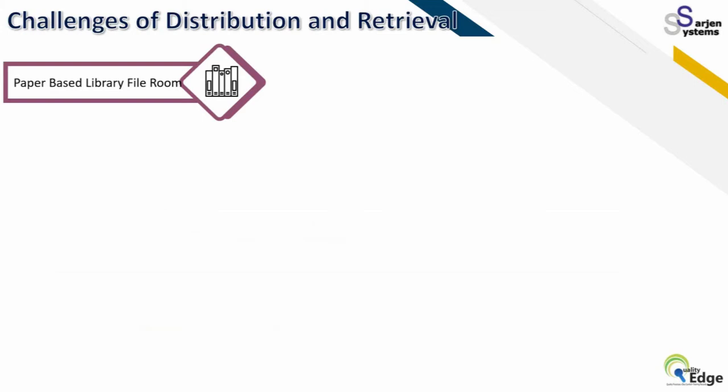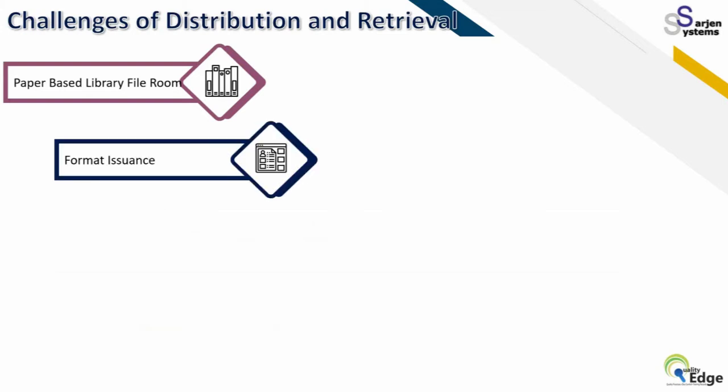Because a paper-based library or file room is required, where huge numbers of papers and records are kept, because regulatory requirements set limits for each life cycle of each document, after which you can destroy it. Some documents are to be kept for the complete life cycle of the product. So if you have 50 or 60 products, you can assume how big a library or file room is required to control all such documentation.